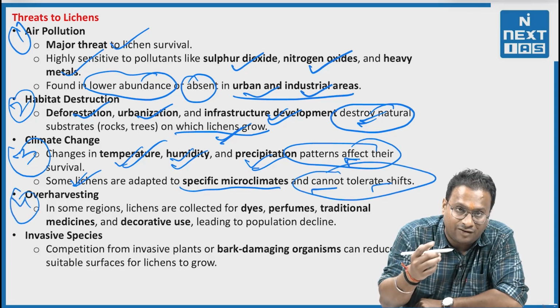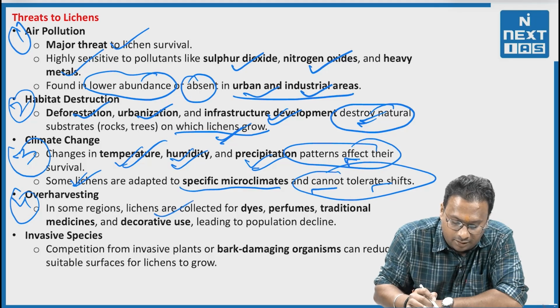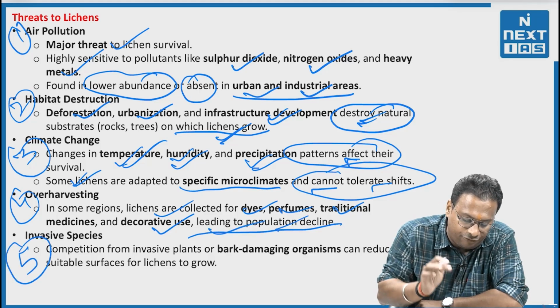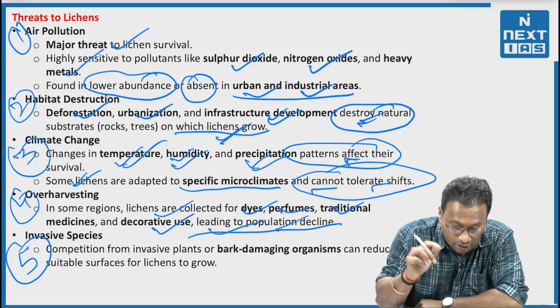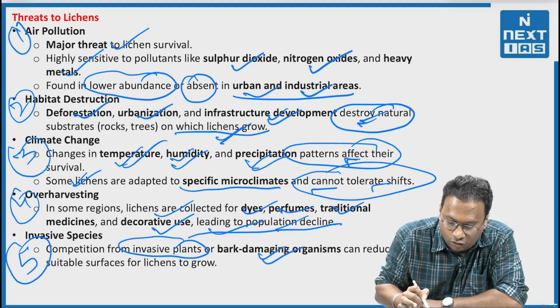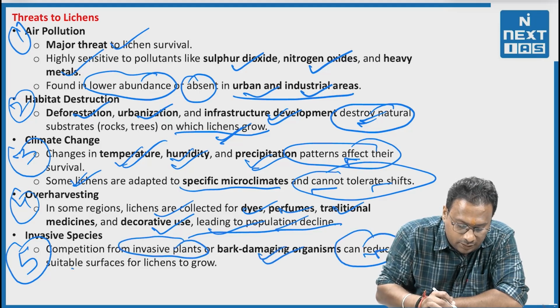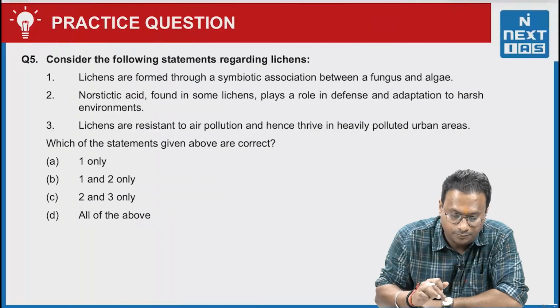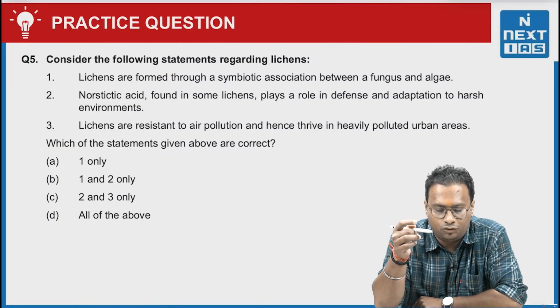Fourth, over-harvesting. In some regions, lichens are collected for dyes, perfumes, traditional medicines and decorative use, leading to population decline. And fifth, invasive species. How? Competition from invasive plants and bark-damaging organisms can reduce suitable surfaces for lichens to grow. Now again, a practice question is on your screen.